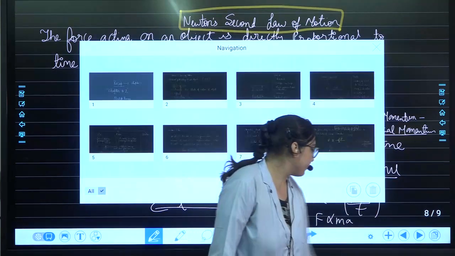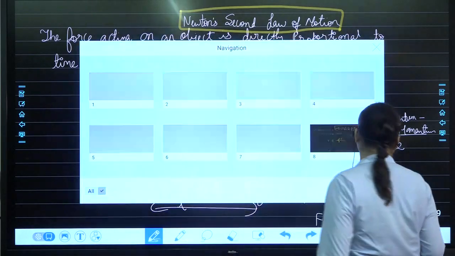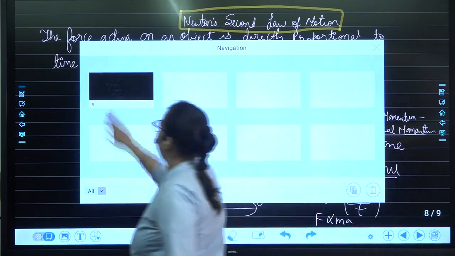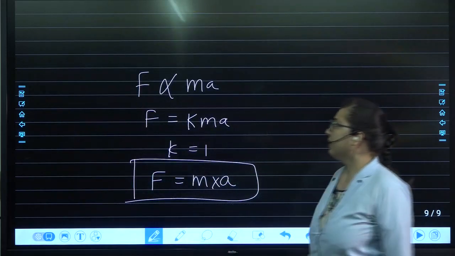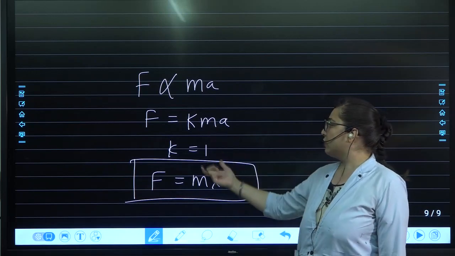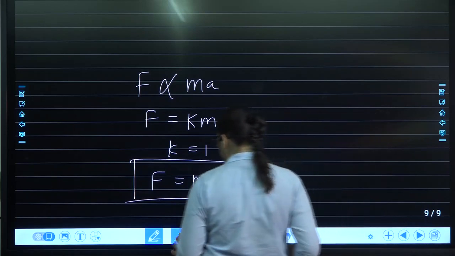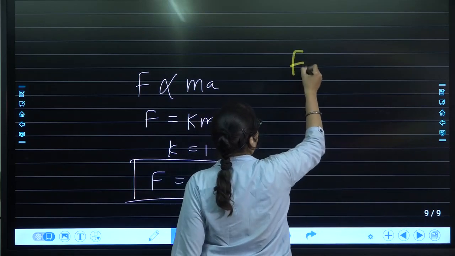You will get F proportional to ma. Once you move further, what will you get? You remove the proportionality sign and assume the constant as 1. What will you get? Force as? Force is the product of mass and acceleration.